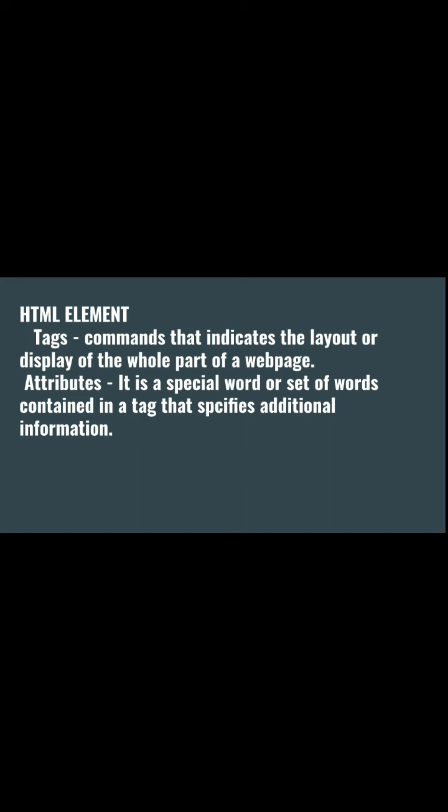An attribute is a special word which provides special meaning to each and every tag, or additional information such as color, font, alignment. An HTML tag is bounded by angle brackets. It always begins with an angle bracket, the less than sign, and ends with the greater than sign. Whatever tag you write, you have to write between these angle brackets.